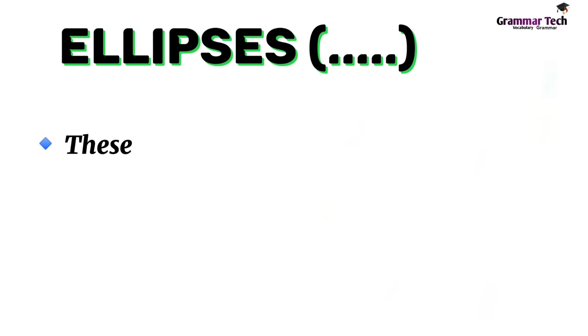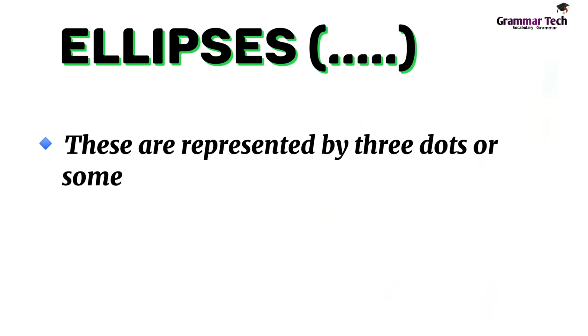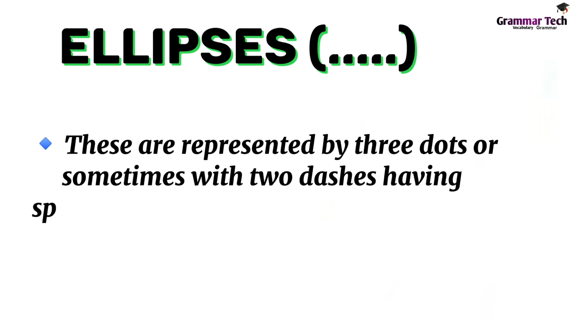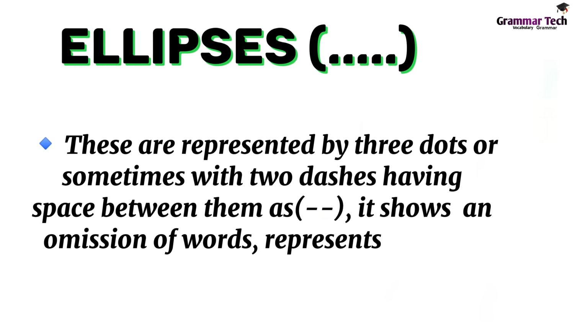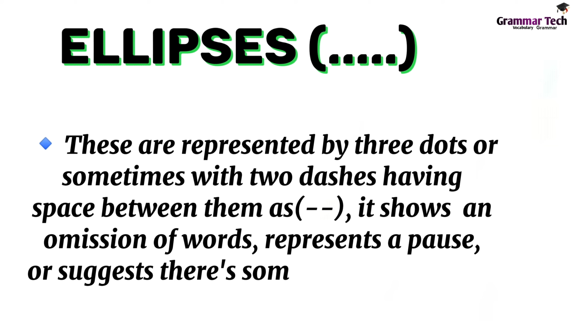Ellipses. These are represented by 3 dots, or sometimes 2 dashes with space between them, as it shows an omission of words, represents a pause, or suggests there's something left unsaid.